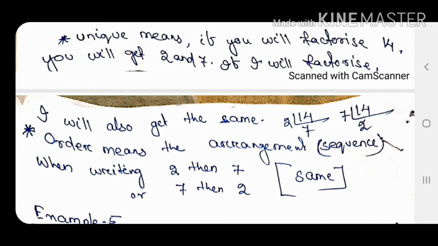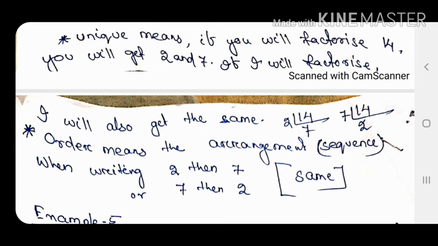Let us take the example of 12, it is 2 into 2 into 3. That is unique, means this is only for 12. From 1 to 1 crore you may get many numbers, you may prime factorize all the composite numbers, but in no case will you get 2 into 2 into 3 again. Just like your ID card, the prime factorization is unique, it belongs to that particular composite number.